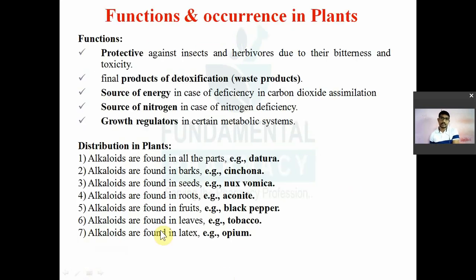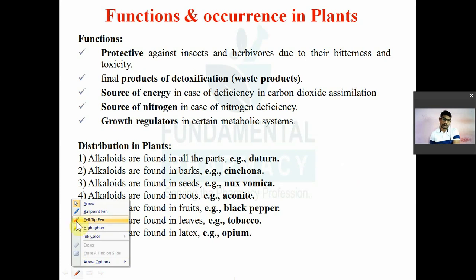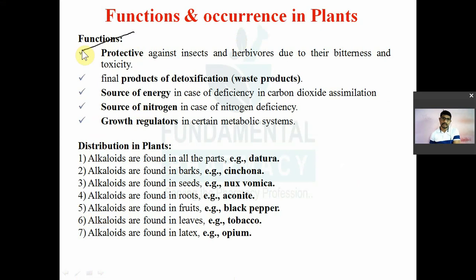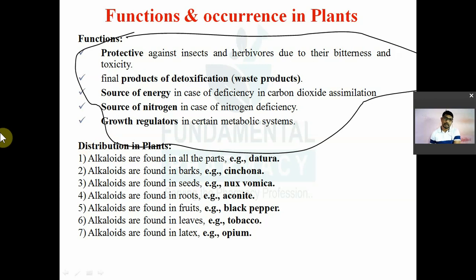Next we'll see the functions and occurrence of alkaloids in the plant. What is their function? The plant doesn't make them for nothing. They have protective functions. They protect the plant against insects, herbivorous insects and animals, due to their bitterness and poisonous nature. If a leaf has an alkaloid, like the Datura plant with atropine, no goat will eat it and no insect will attack it. They protect the plant from insects and herbivores.